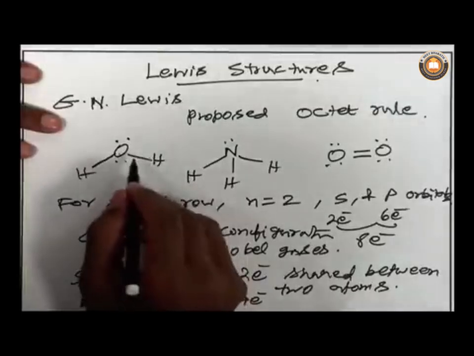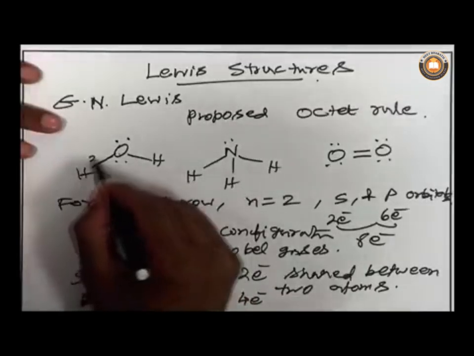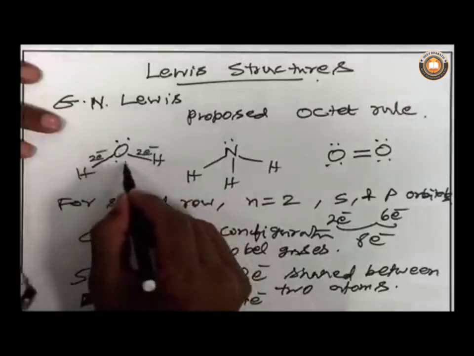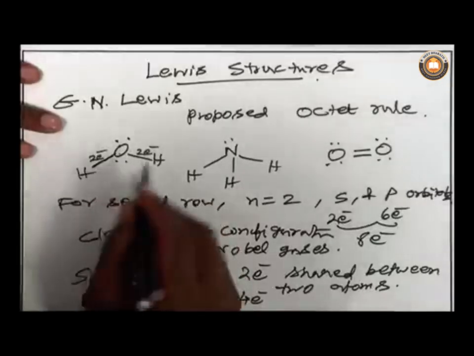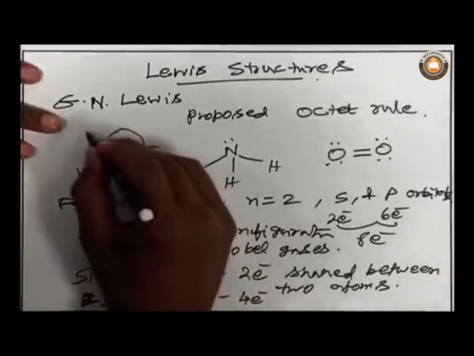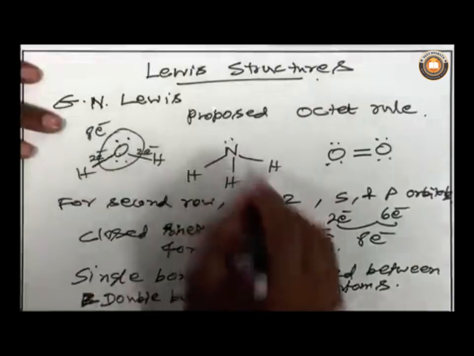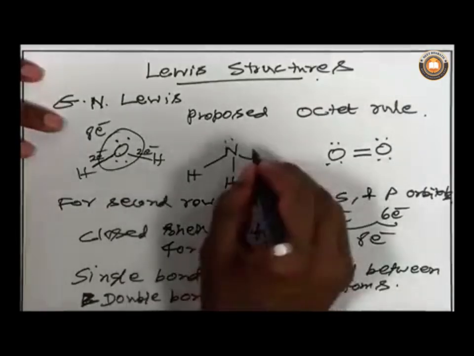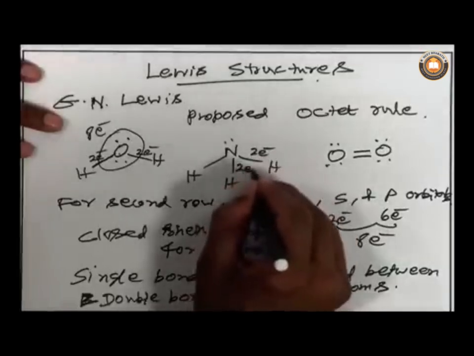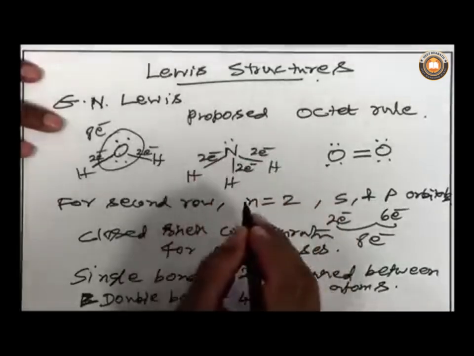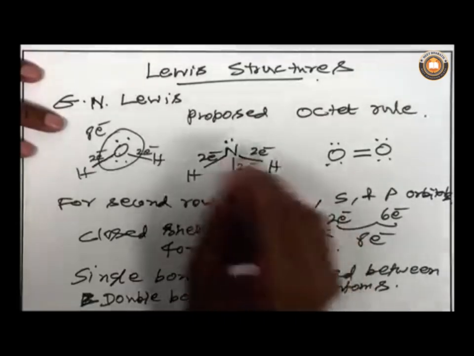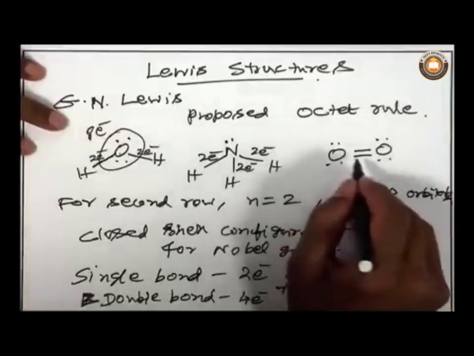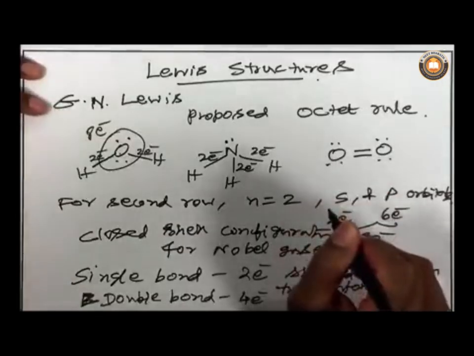So in total there are 8 electrons: 2 here, 2 here, 4 plus 2 is 6, plus 2 is 8. Similarly, the number of electrons around this nitrogen atom is 8, because there are 2 electrons here, 2 here, 2 here, and there is a lone pair. Similarly, you can count the number of electrons around each oxygen atom here as well.